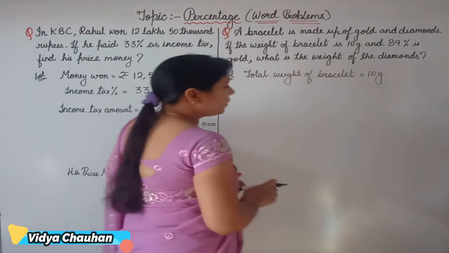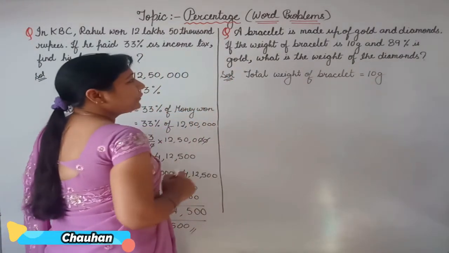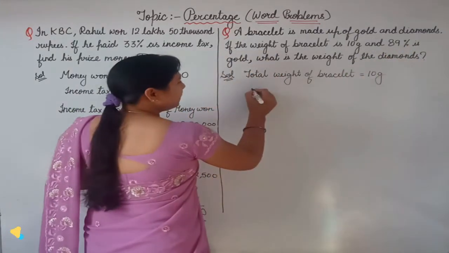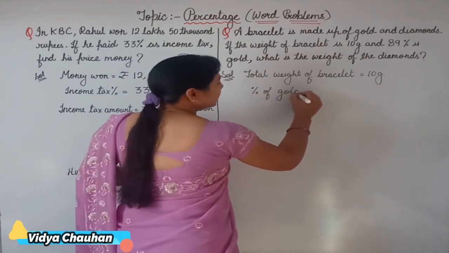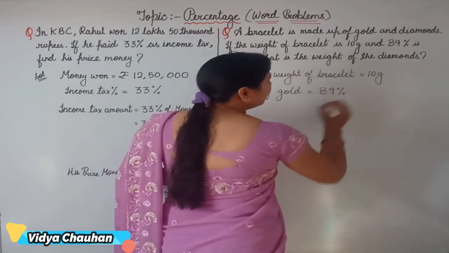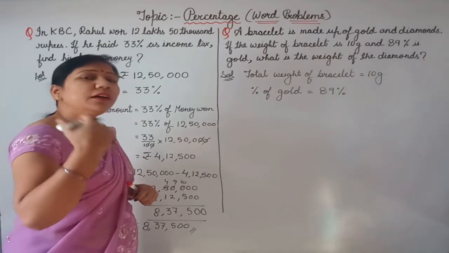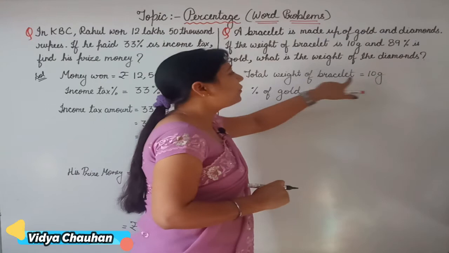So the total weight of the bracelet is given as 10 gram. After this, how much percent is gold? So percentage of gold. So gold percentage is 89%.